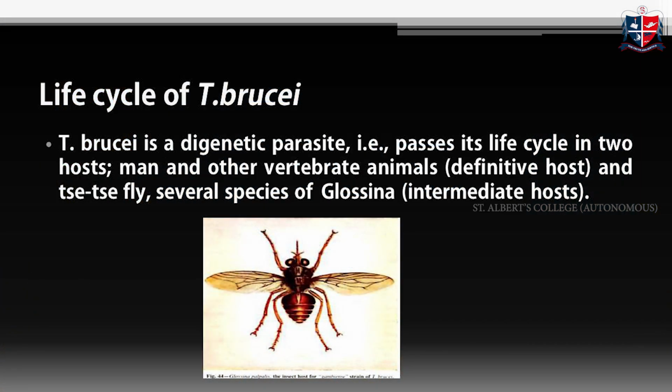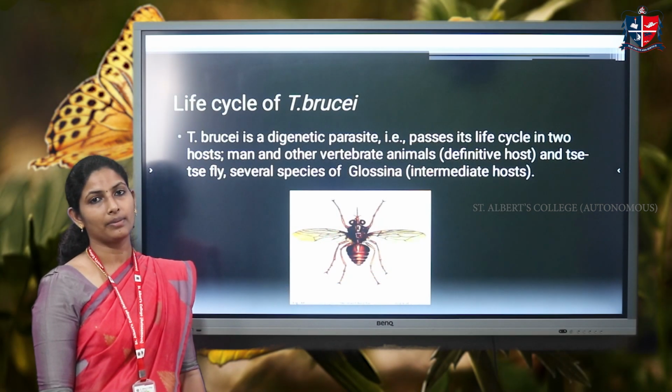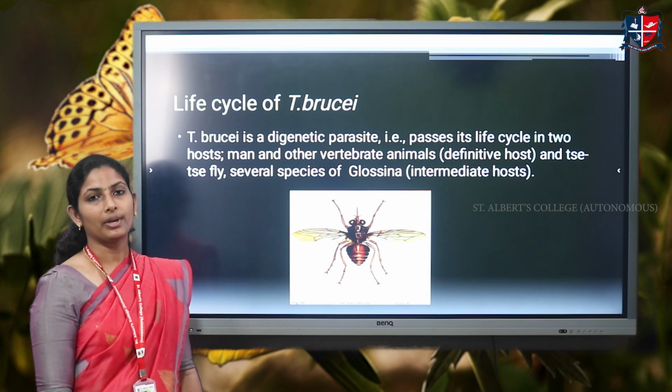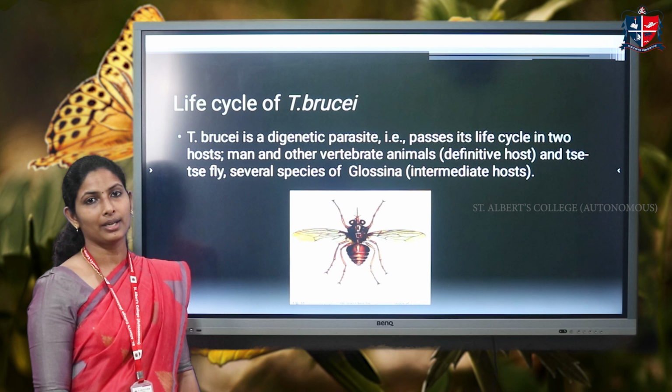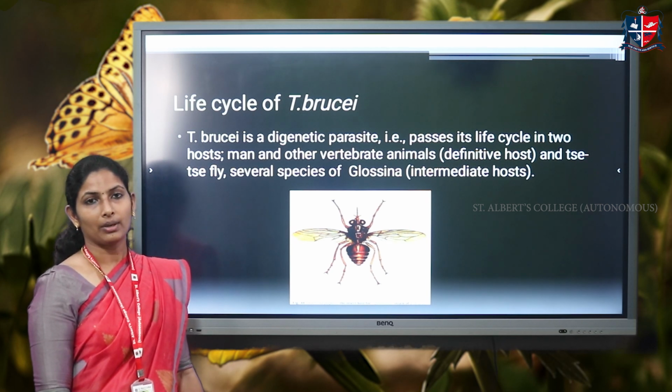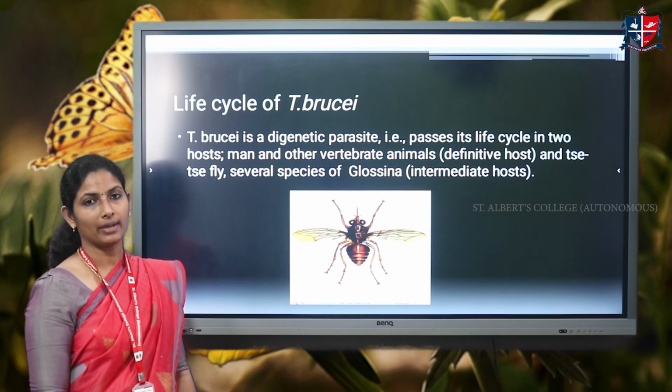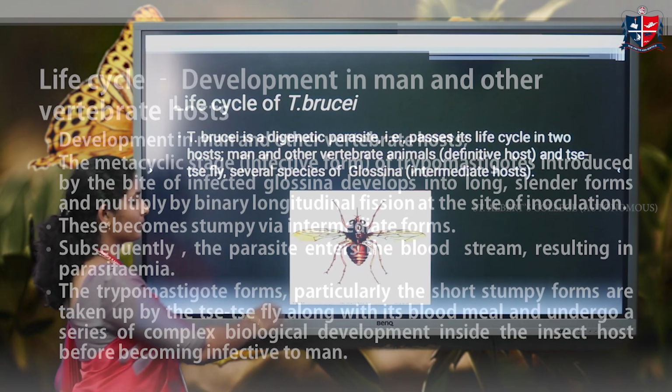The life cycle of Trypanosoma brucei is completed in two different host organisms, hence it is called a digenetic organism. One is a vertebrate host, usually man or cats or horses, etc. And the invertebrate host is usually a fly called the tsetse fly, which comes under the genus Glossina. The picture of Glossina is shown here.